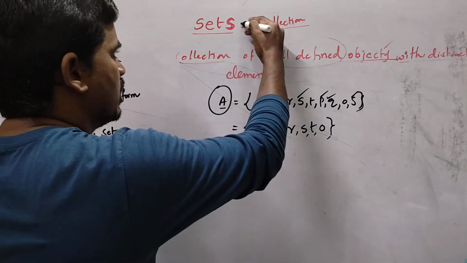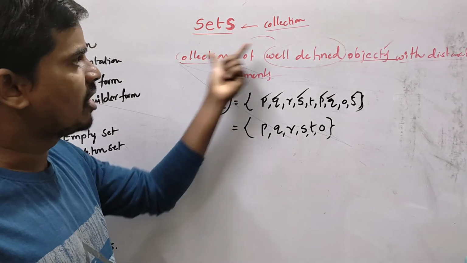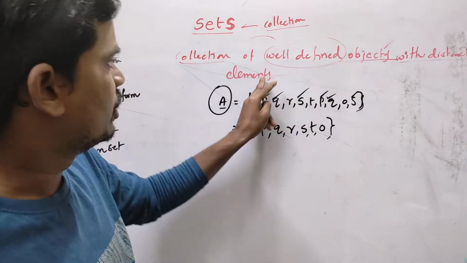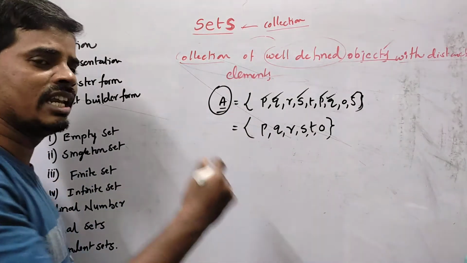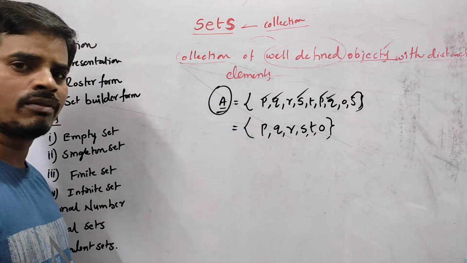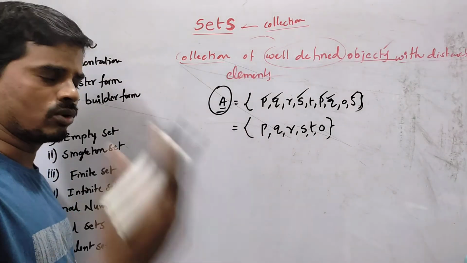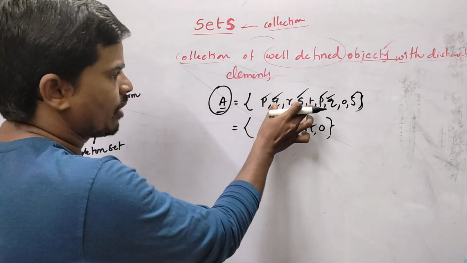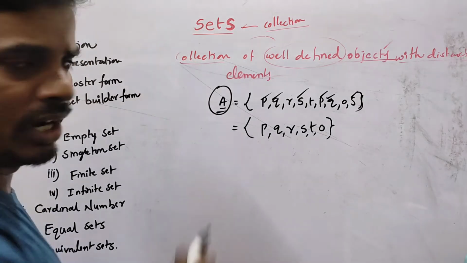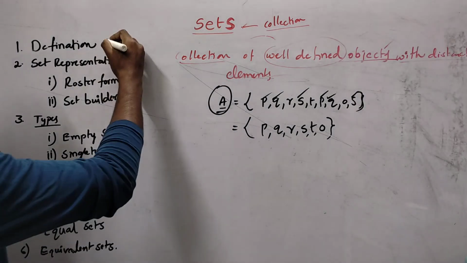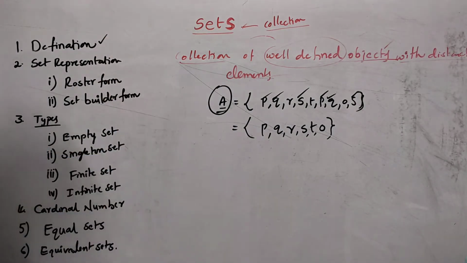So the definition of a set is a collection of well-defined objects with distinct elements. And when you are writing set names, you should write with any English alphabet letter, A, B, C, D, and so on to Z. And if you are writing alphabets as elements in the set, you have to write with only small letters, students. So that is the definition of the set.